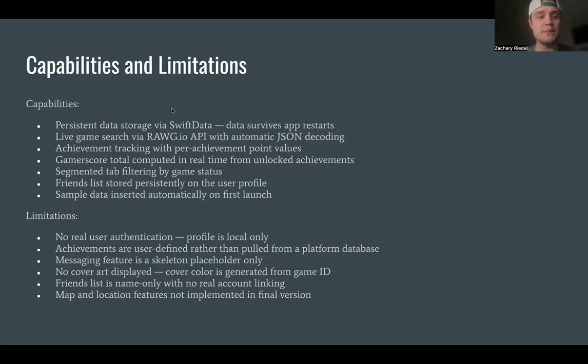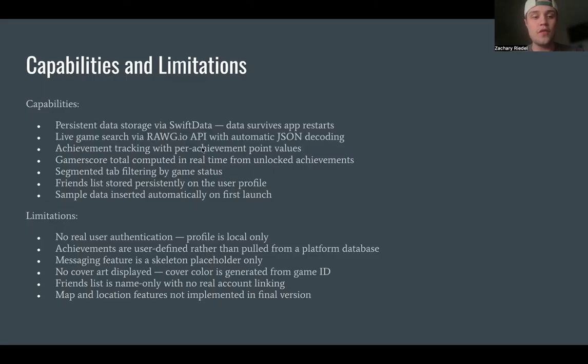And now my capabilities and limitations with this. So our capabilities are persistent data storage via SwiftData. Data survives app restarts, so whenever the app is closed, it is actually still all there thanks to SwiftData. And then we have live game search via the RAWG.io API with automatic JSON decoding thanks to Swift. So this allows us to search game databases, and it automatically fills in things like the platform and genre within it.